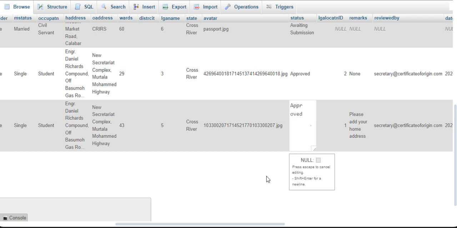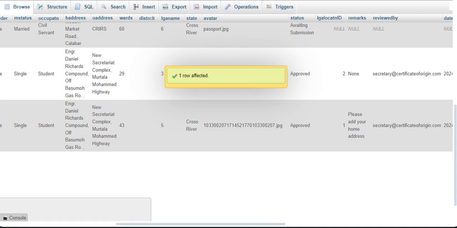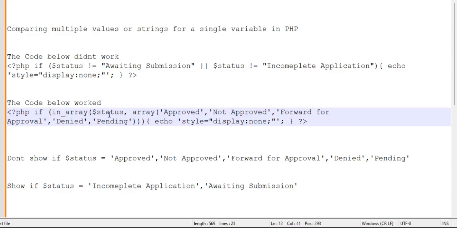Okay, I'm going to change it to approved. Now remember I said if status equal to approved or not approved or forwarded for approval or denied or pending, let the div not show.